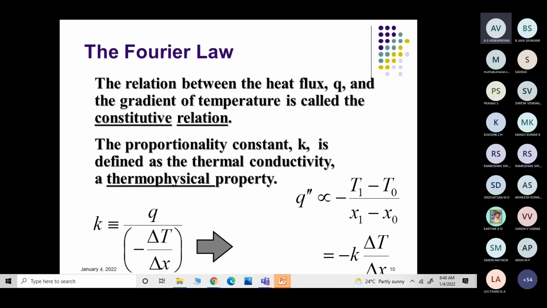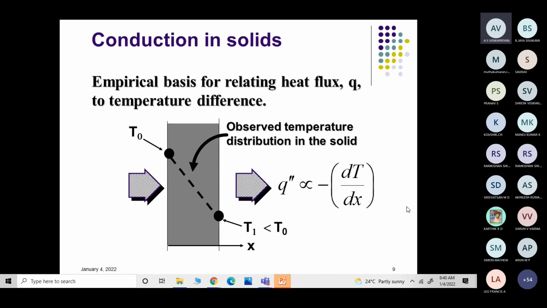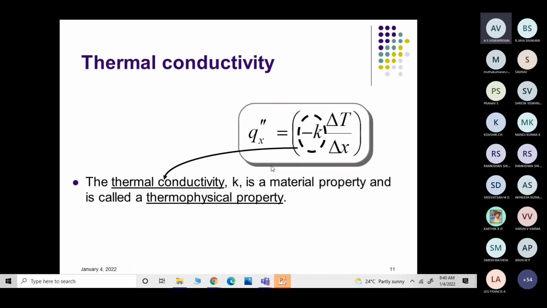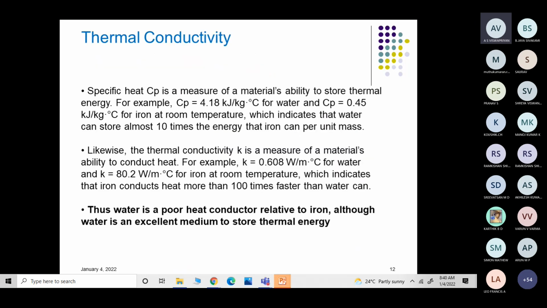When we consider the length, then it will be given in watt per meter, especially for electric wires, cables, etc., whereas in this case it will be given in watt per meter squared. So this proportionality constant is the thermal conductivity, which is a material property called a thermophysical property, and this value changes for each and every material.